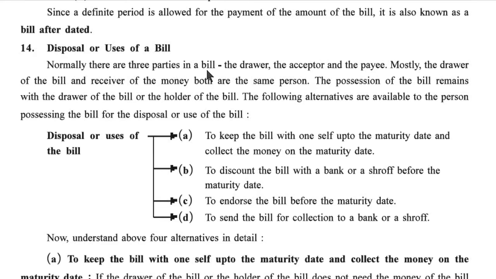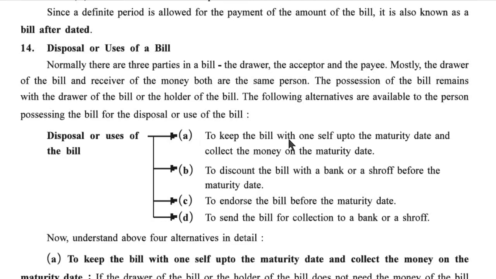14. Disposal or uses of a bill. Normally there are three parties in a bill: the drawer, the acceptor and the payee. Mostly the drawer of the bill and receiver of the money both are the same person. The possession of the bill remains with the drawer of the bill or holder of the bill. The following alternatives are available to the person possessing the bill for the disposal or use of the bill.